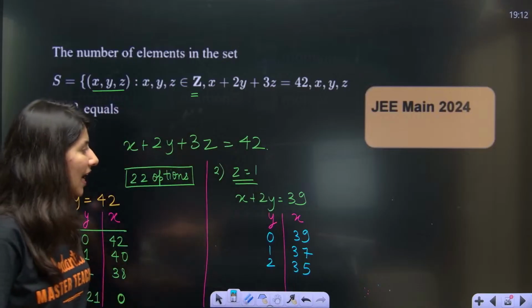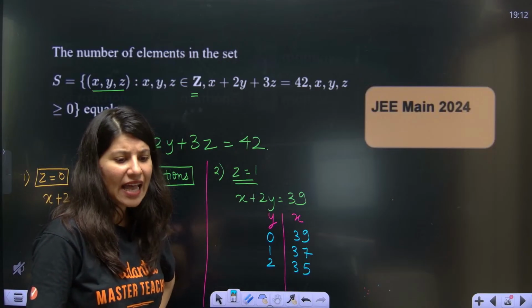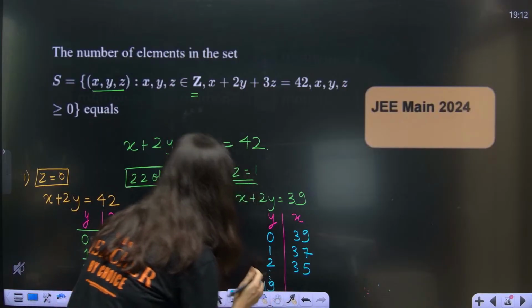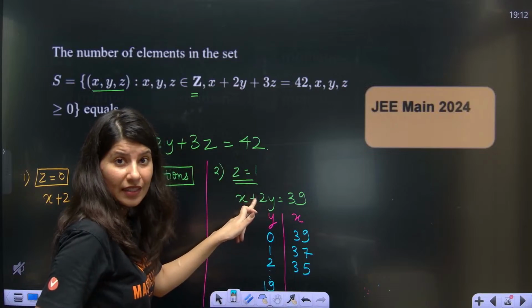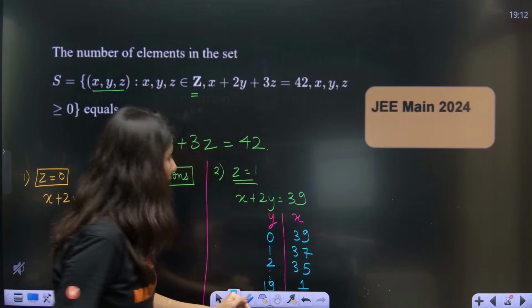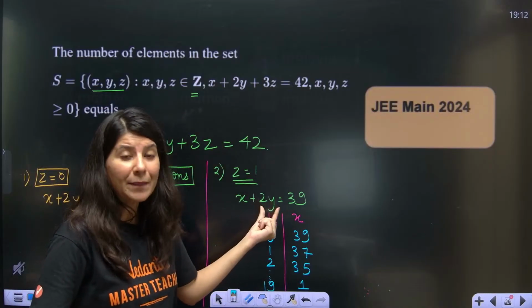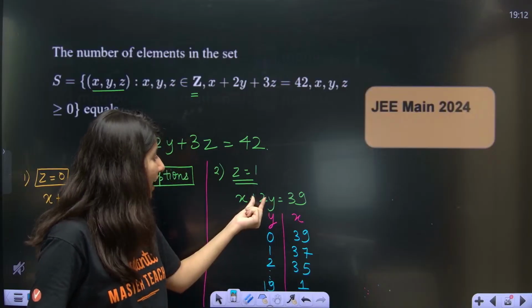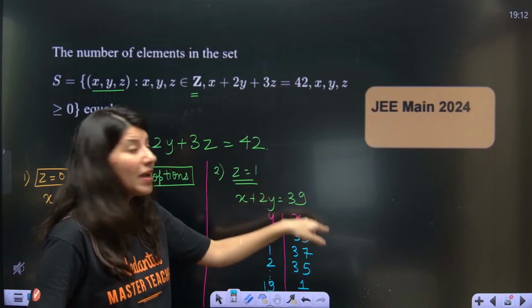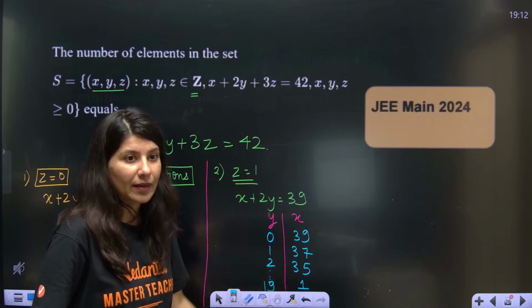And what could be the last value of y? Can anybody tell me? Y can be 19. So it will go all the way up to 19. 19 into 2, 38. So x will be just 1. After that, if you put y is equals to 20, then what will happen? So, ma'am, if y is equals to 20, then it will be 40. Okay. 39 minus 40 is minus 1. X can never be negative. So that is why. Okay.